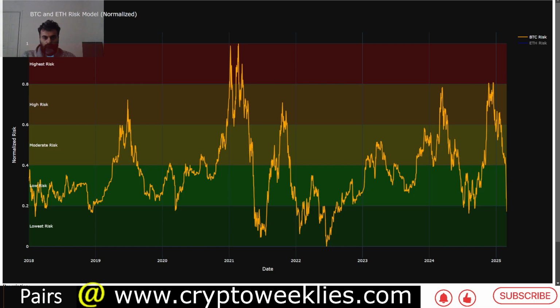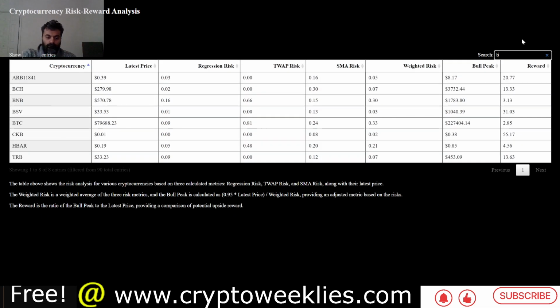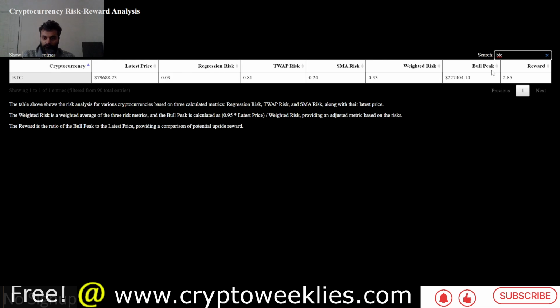$20,000. So all in all, if we look at the composite of all the models, still our estimated bull run target points to a price action of around 227k, representing a reward of about 2.8x from the current price.